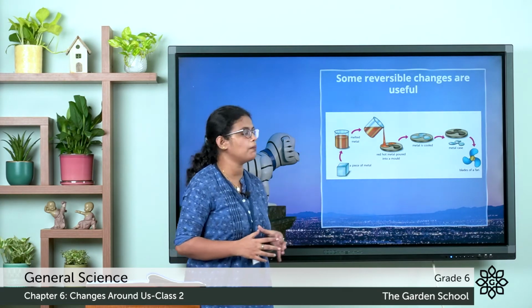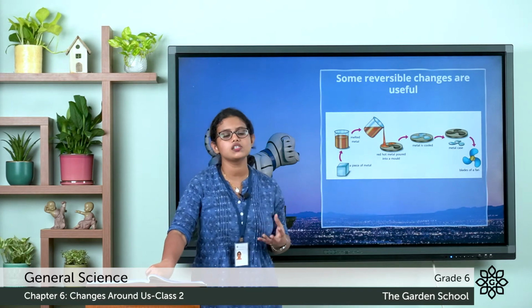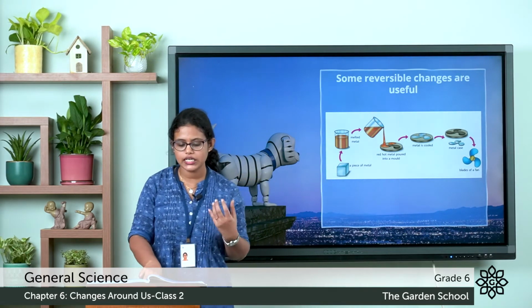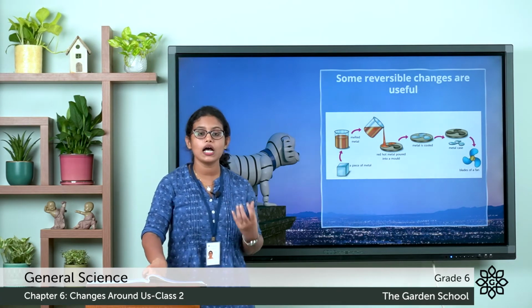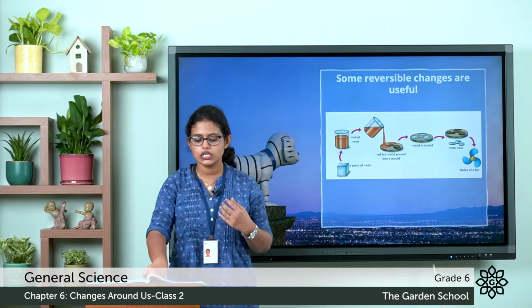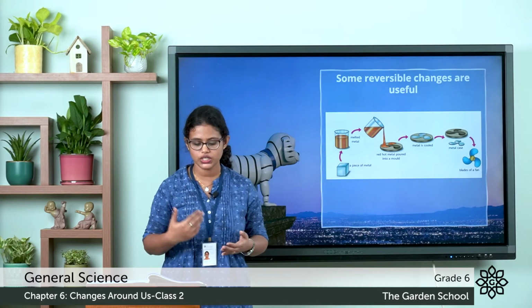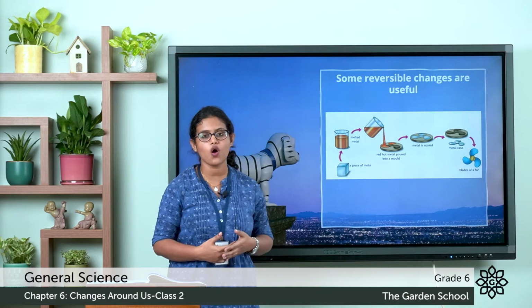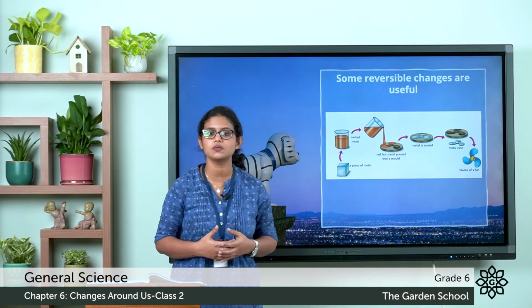This melted metal is poured into a mold. Then the metal is cooled and it regains its solid form. As a metal undergoes reversible change at certain temperatures, it can be molded in various useful forms and shapes.